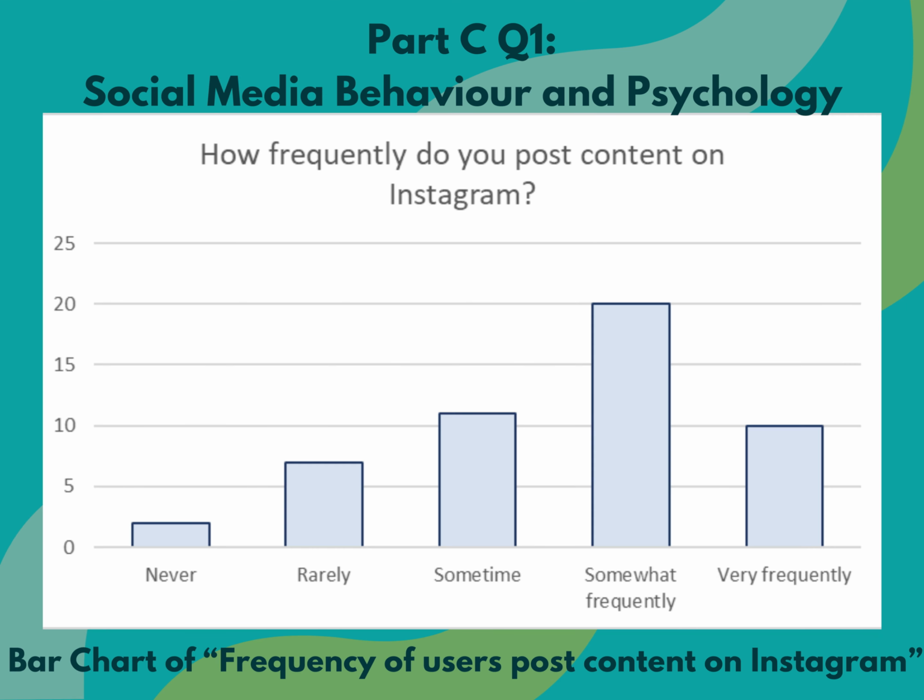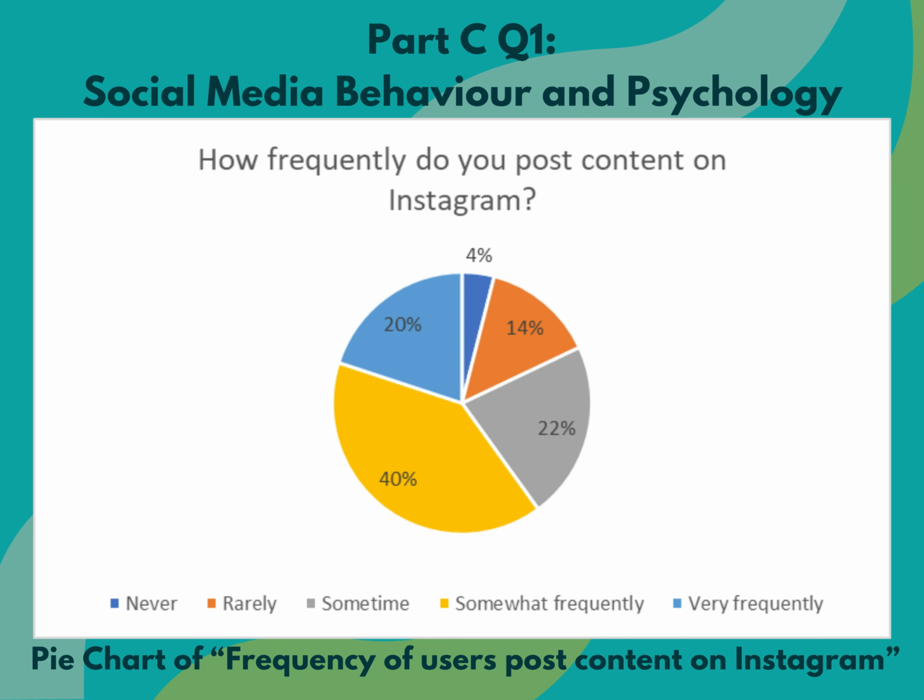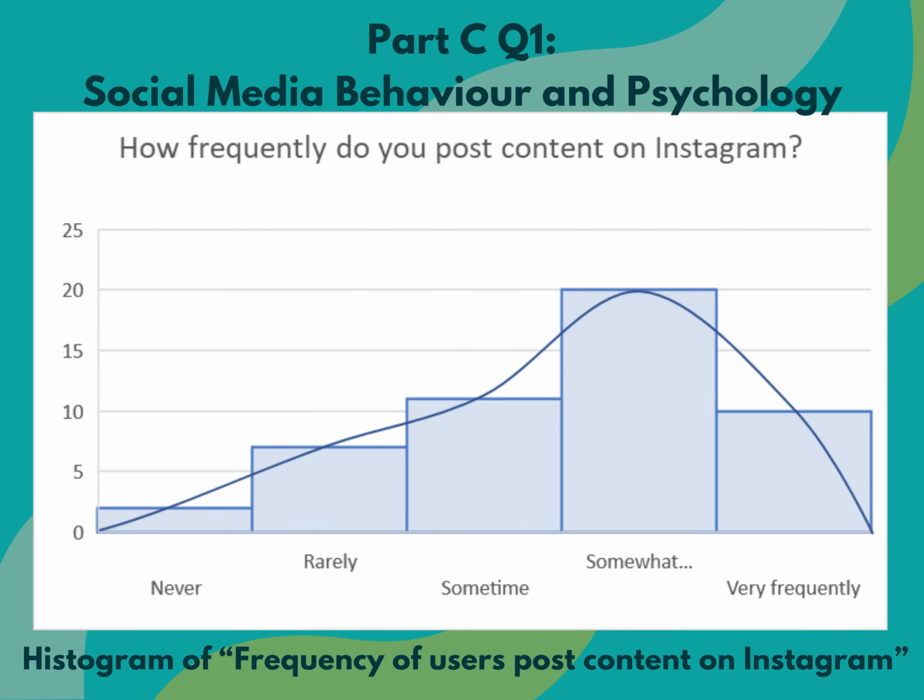The bar chart shows somewhat frequently is the majority with a frequency of 20, and never is the minority with a frequency of 2. The pie chart shows the percentage for somewhat frequently is 40%, and never is 4%. For the histogram, the majority of somewhat frequently causes the curve to be right-skewed.